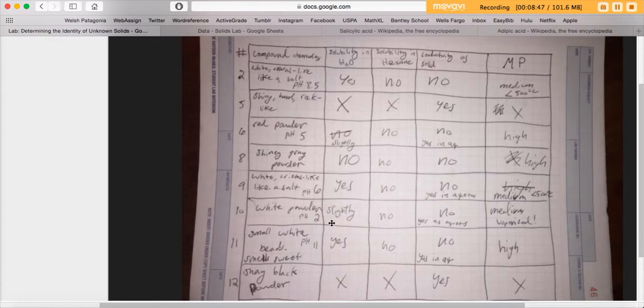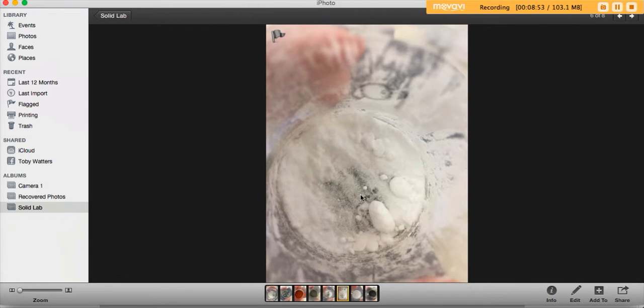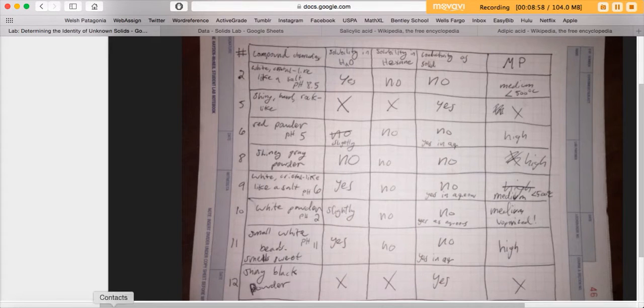Number 10 is a white powder, pH of 2. Let's take a look. There you go. Looks kind of like baking soda. Very, very fine, kind of got little clumps to it. I recall that one smelled kind of sweet. Oh no, that was number 11. Number 10 is slightly soluble in water, not soluble in hexane, and conducts as an aqueous solution, but not as a solid. And it has a medium melting point. In fact, with this one, it even vaporized when we did it, which was kind of scary and weird. I'm not quite sure if that was supposed to happen, but it did. Maybe we had the Bunsen burner on too hot or something.